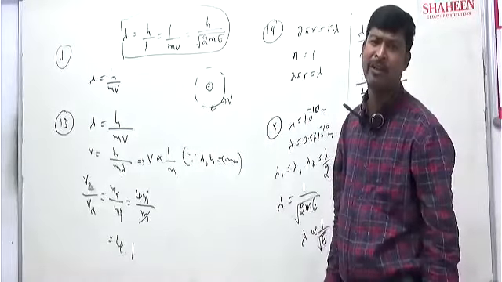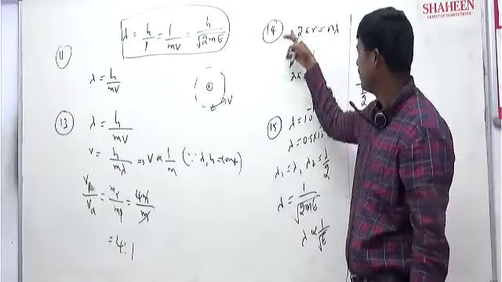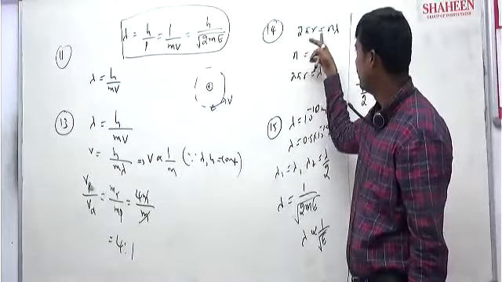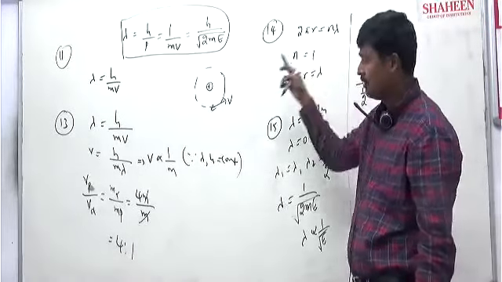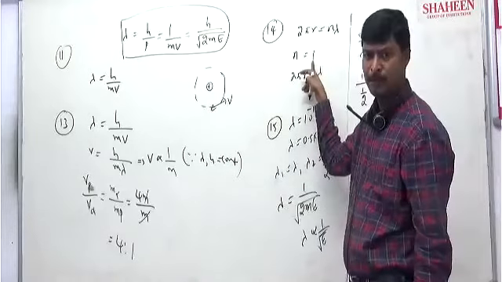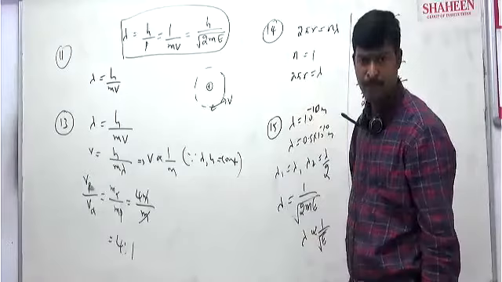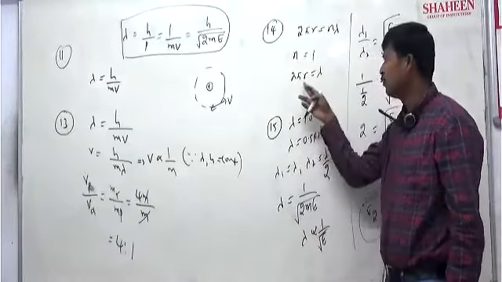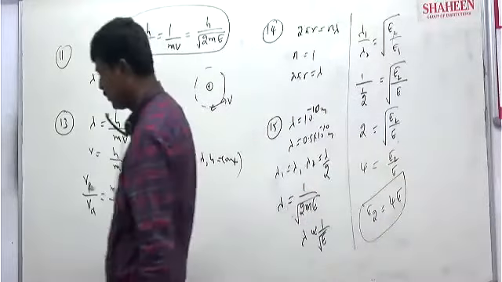The total circumference of the orbit is 2 pi r. Integral multiple means n lambda. They've given the first orbit in the question, so n equals 1. So for the first orbit, 2 pi r is equal to lambda directly. Clear, 14th one?